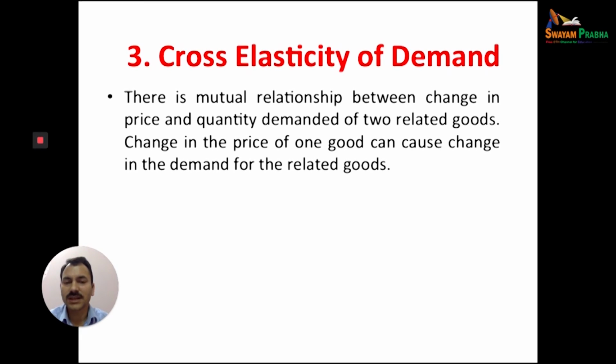For example, if there is an increase in the price of petrol, how much will the demand for vehicles change? That is the cross elasticity of demand. If the price of coffee or tea changes, how will it affect the related commodity?